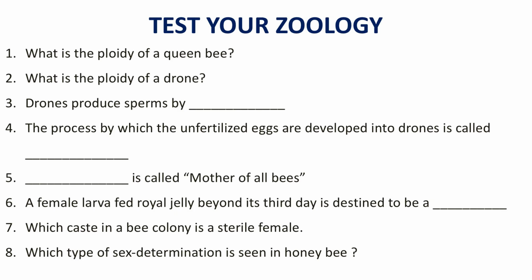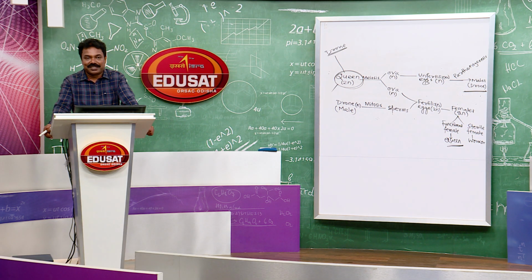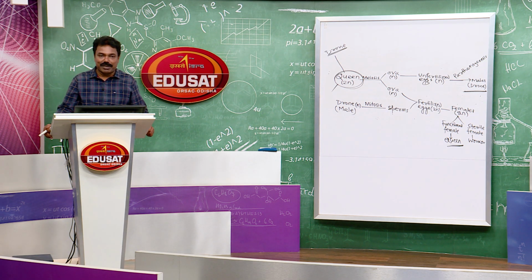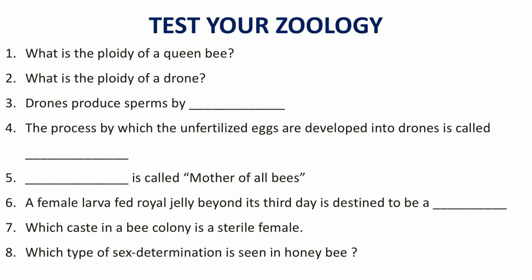Drone, that is the functional male. What is the ploidy? You know, the males are haploid in nature in case of honeybee, because they are developed from unfertilized eggs by the process called parthenogenesis. Right? Now, the question comes, the drones produce sperms by which process? Mitosis or meiosis or amitosis? Drones are haploid in nature, hence they produce sperms by mitosis, but the queen is diploid in nature. So, the queen produces ova by meiosis, right?